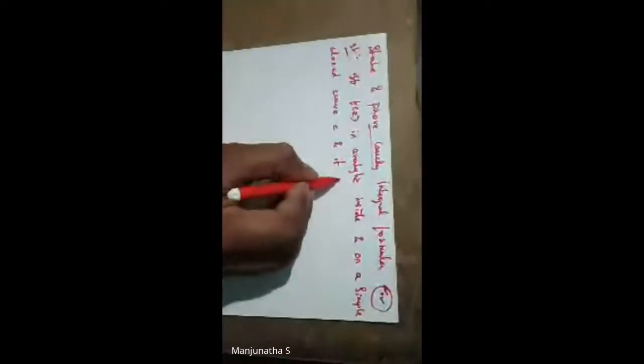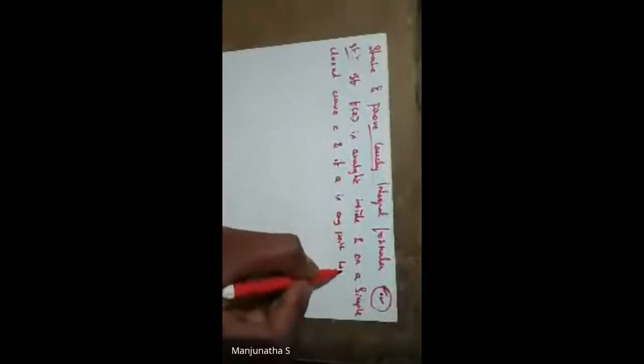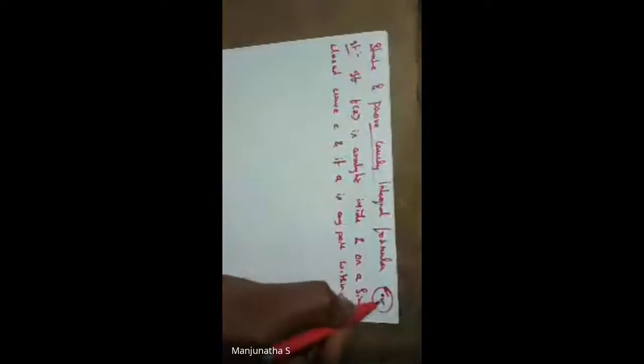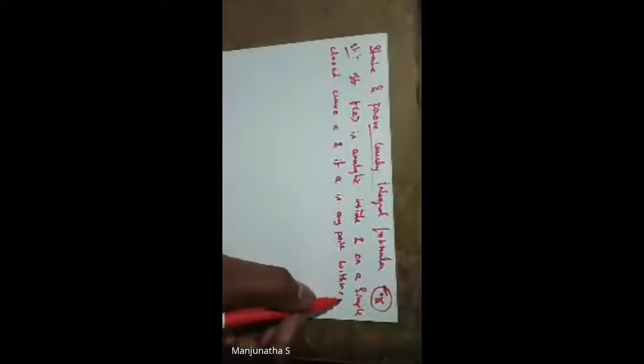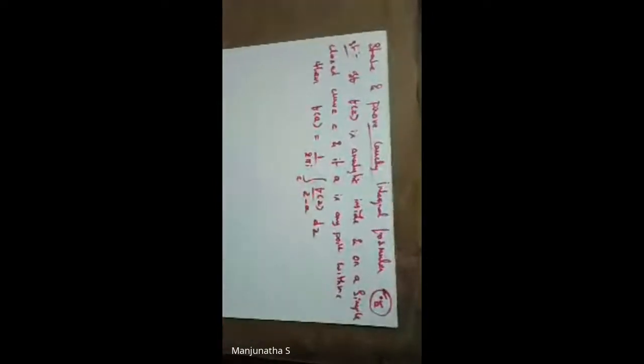And if A is any point within C, so inside the curve C, then f of A is equal to 1 by 2 pi i into the integration over C of f of z divided by z minus A into dz. This is what we need to prove.